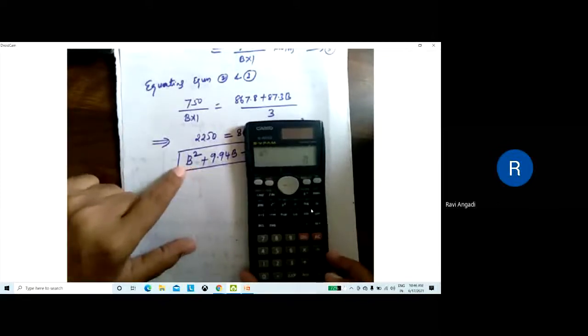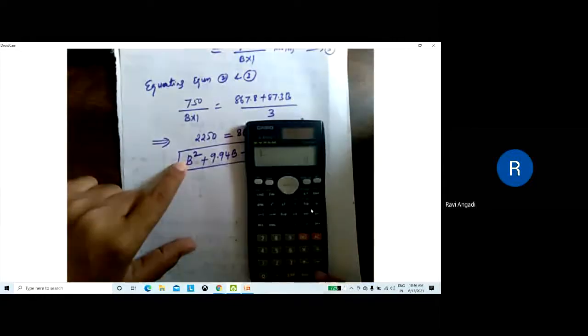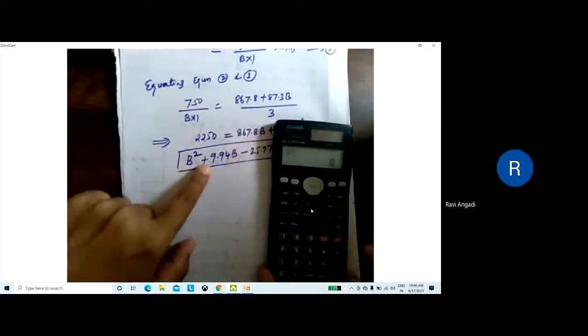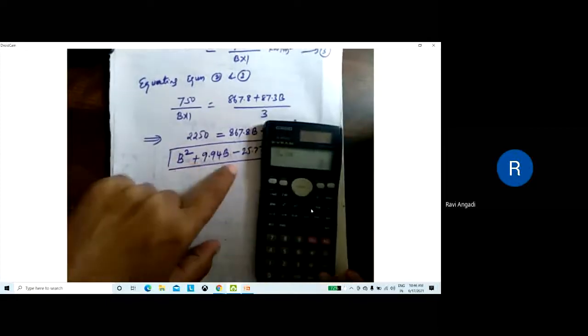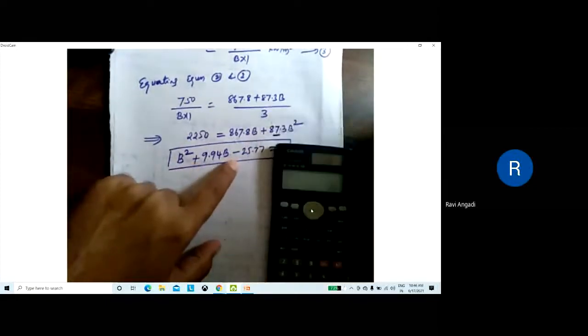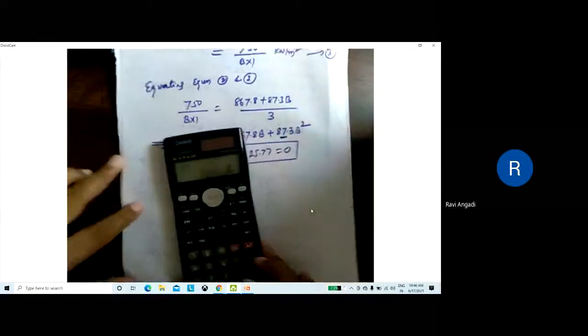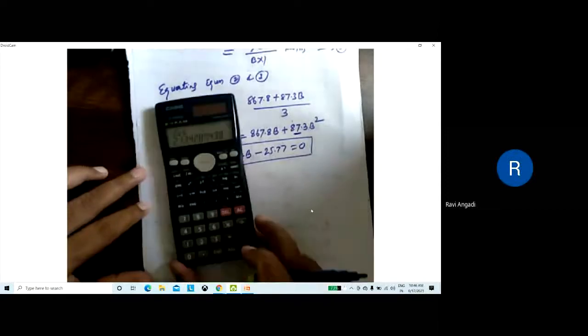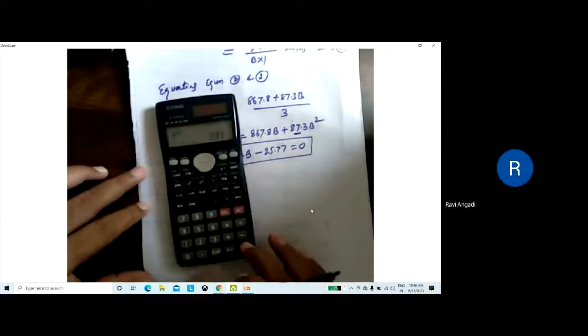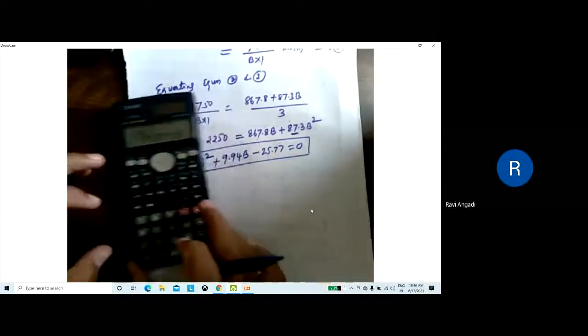Then substitute. What is A? 1. Next. What is B? 9.94. What is C? Minus 25.77. So one value you will get minus, the other plus. So take the plus value. What is the answer?